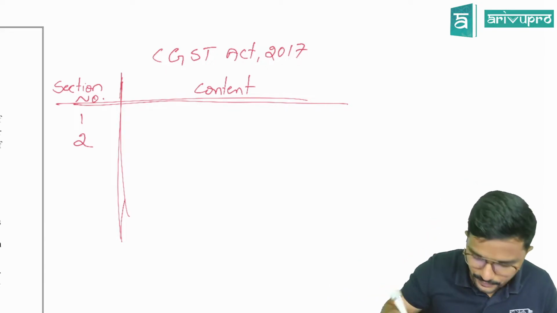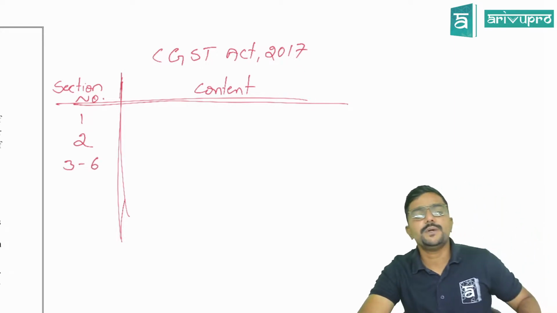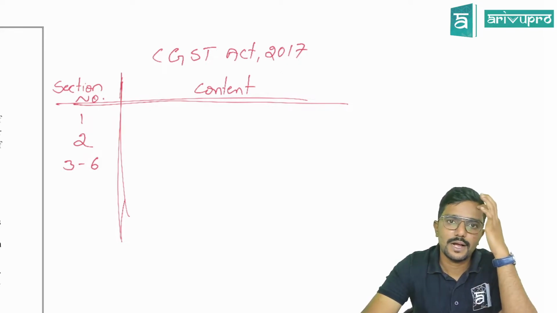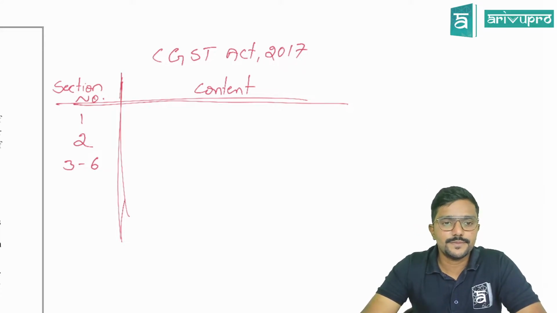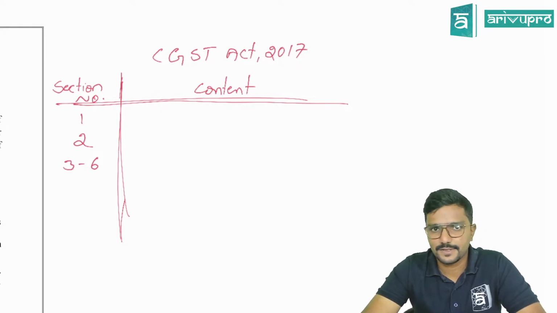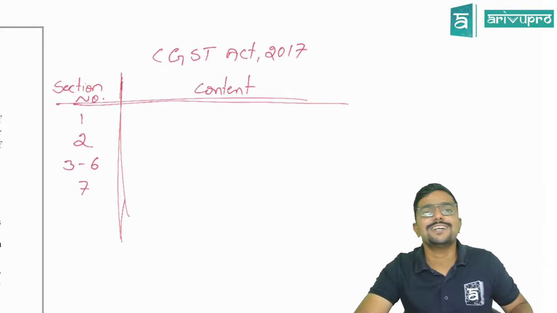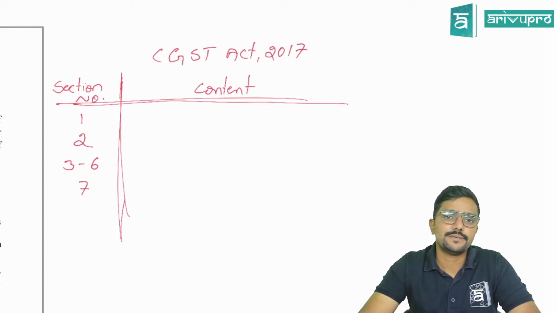Next, coming to sections 3 to 6, administrative aspects. We have not yet covered them. They are not covered in the initial chapters. So sections 3 to 6 are administrative aspects, guys. Clear? Okay. Then section 7, meaning and scope of supply.